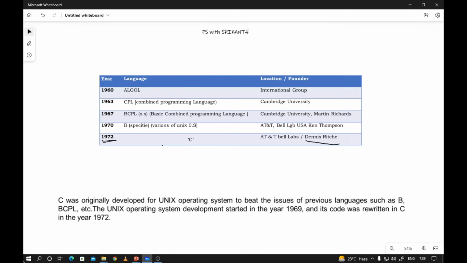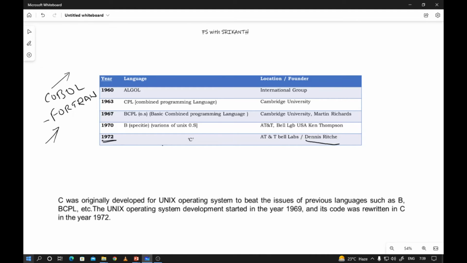After Algol, one more language was introduced, COBOL, which stands for common business oriented language, and the next one is Fortran. We know that COBOL is for commercial applications and Fortran is for engineering problem solving. People working on commercial applications used COBOL, and people who required mathematical applications used Fortran. Both serve different purposes, and at that time people started thinking about this situation.